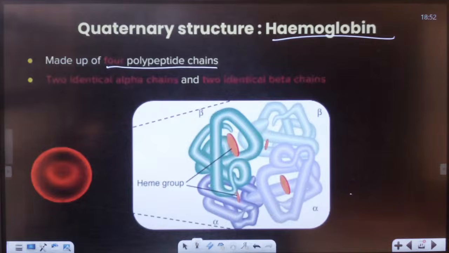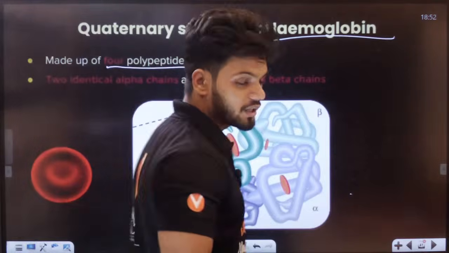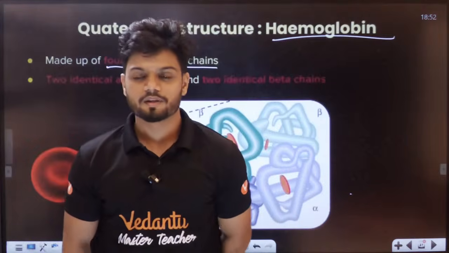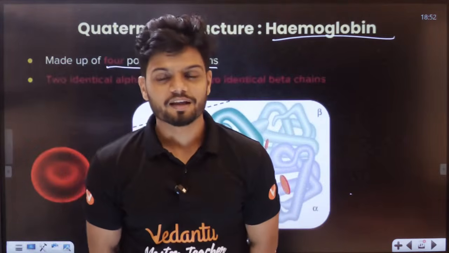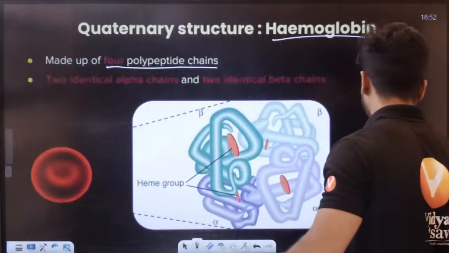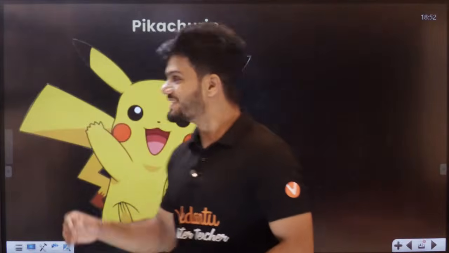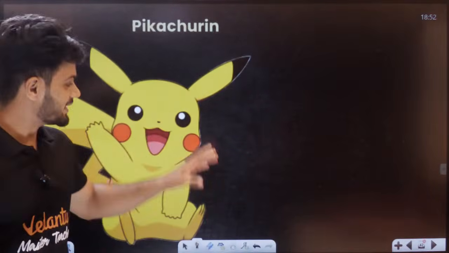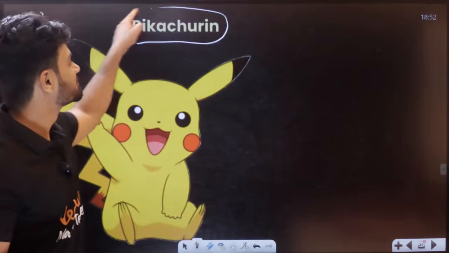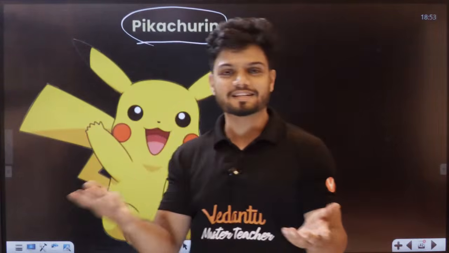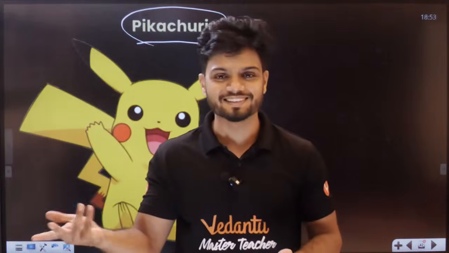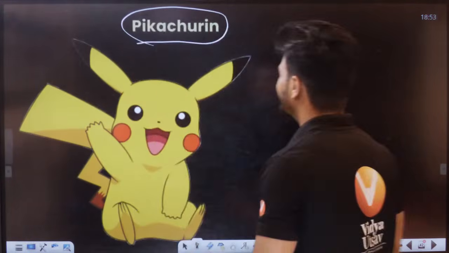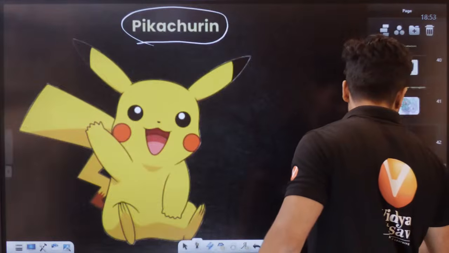Students, let me show you my favorite protein. Which one is your favorite protein, students? My favorite protein is called picachurin. This is a protein present in the retina. It helps in transmission. It is an actual thing. It is my favorite protein because it sounds like Pikachu, obviously. Right, students?